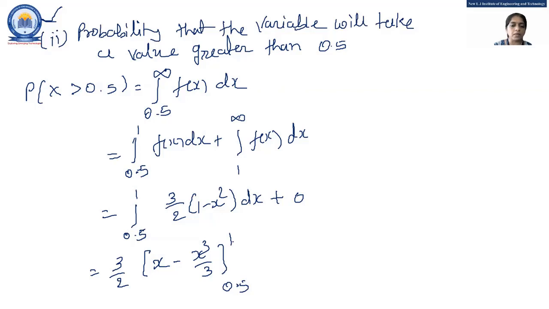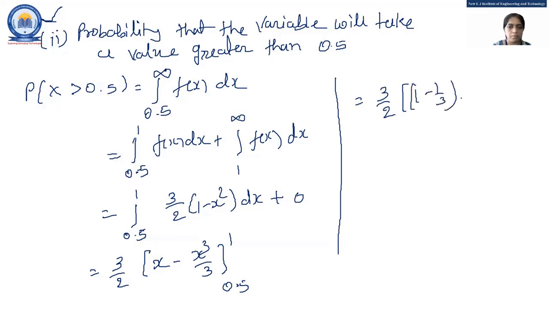If I apply my upper limit and lower limit respectively, it is 3/2 times (1 - 1/3) minus (0.5 - 0.125/3). After simplification, my final answer is 0.3125. Got it, everyone? Any doubt?